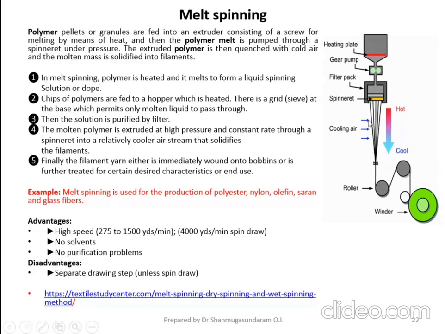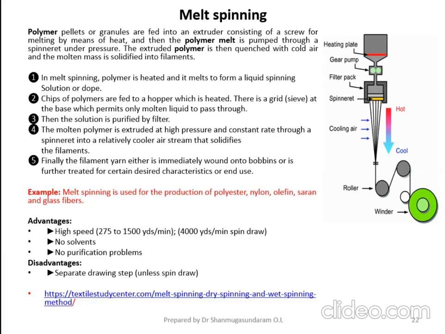From the spinnerette, you have to subject the filament to cool air, because we have already heated the polymer in the heating plate, depending upon the melting point of the polymer. Take polyester fiber: its melting point is 250 degrees Celsius. So in order to melt the polyester, what temperature do you have to keep in the heating plate? Nearly 260 degrees Celsius.